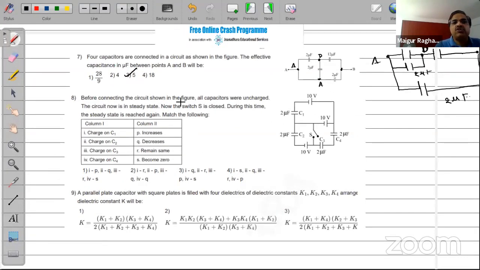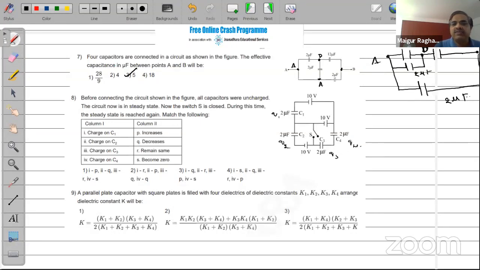Before connecting the circuit shown in the figure, all capacitors are uncharged. The circuit now is in steady state. Okay. Now the switch S is closed. During this time, the steady state is reached again. Match the following. Again, see, now you have to compare what happens to the circuit before and after the switch is closed. Now, before the switch is closed, all the capacitors basically will have some amount of charge on them. Okay, let's call this Q1, Q2, Q3, and Q4. All of them will have some.